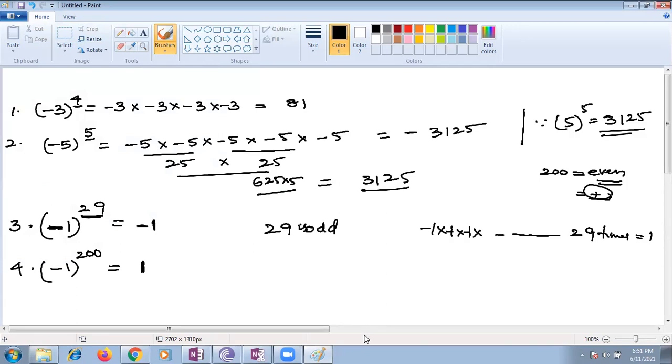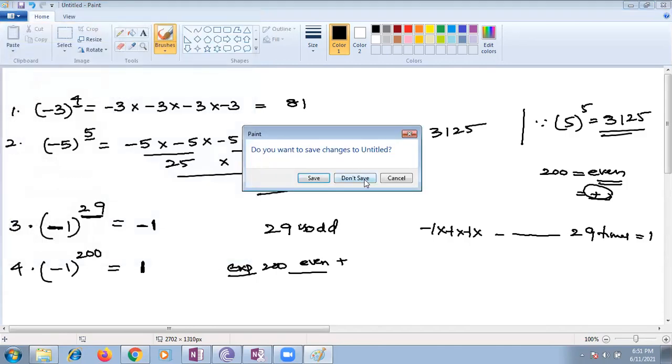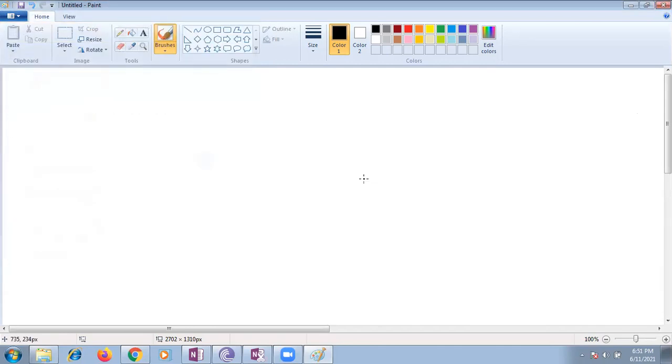How do you have 200 as even, no? And already 200 is even, so the answer will come as plus 1. When we have even, it means positive, plus 1. Exponent is 200, it is an even number. When the power is even and the base is in the negative form, we have to write it as positive.